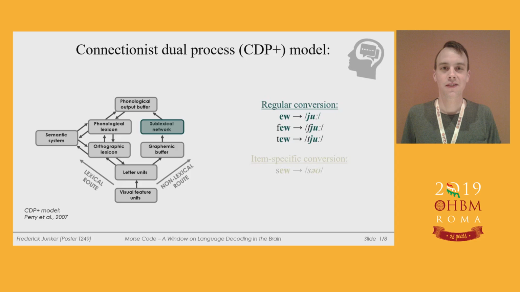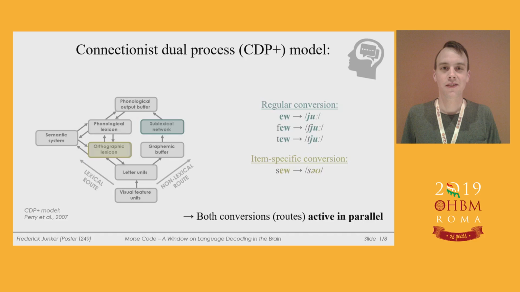phonological lexicon. This route can be used for reading and understanding of regular words like few and is necessary for reading artificial pseudo-words like tew. In contrast, the lexical route requires item-specific knowledge to map the orthographic form of individual words directly onto semantics without single grapheme to phoneme conversions. This route is necessary for reading irregular words like so, where the consistencies in the grapheme to phoneme conversions do not fit. In experienced readers, both routes are active in parallel and are both necessary to explain human reading.